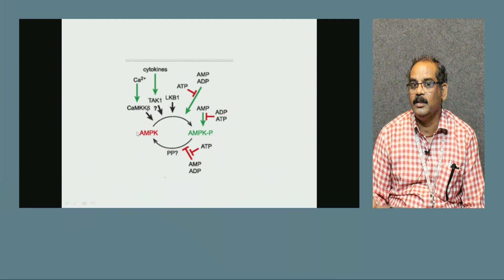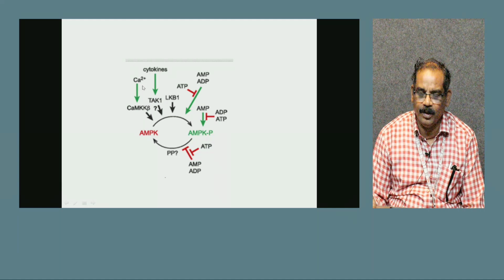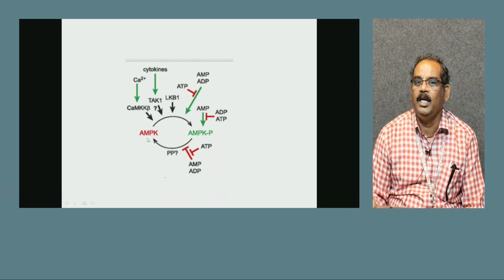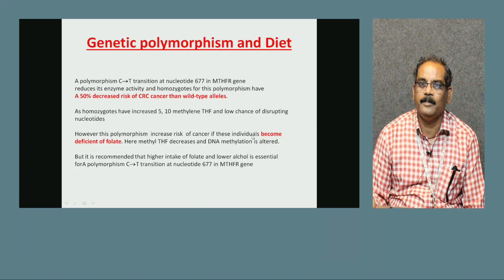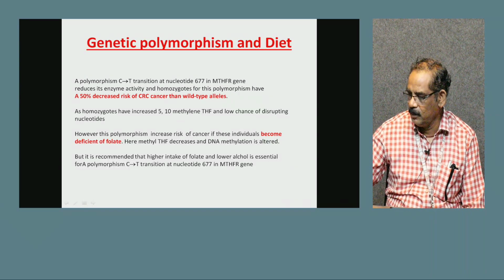What are the kinases that regulate the kinase? AMPK is a kinase regulated by LKB1, TAK1 and calmodulin kinase. This is a very, very important research topic to be discussed: kinases regulating the kinase. Thank you.